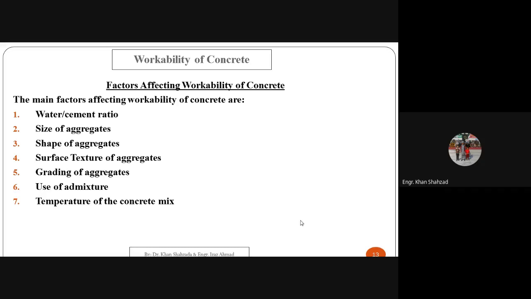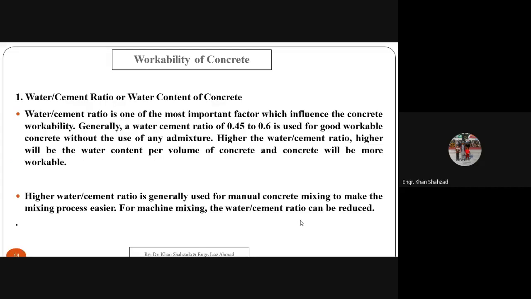Size of the aggregate. We will discuss this one by one: how water cement ratio is affecting the workability of the concrete, how size of the aggregates, shape of the aggregates, surface texture of the aggregates, and grading of aggregates are affecting workability of the concrete, how use of admixtures is affecting workability of the concrete, and the temperature of the concrete mix. Okay, so we will discuss this one by one.